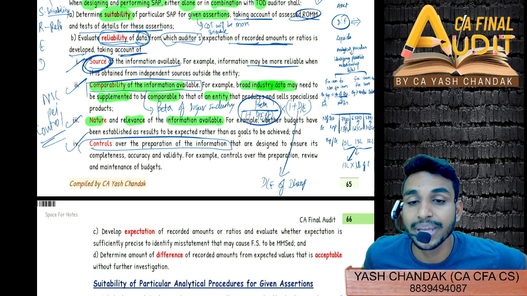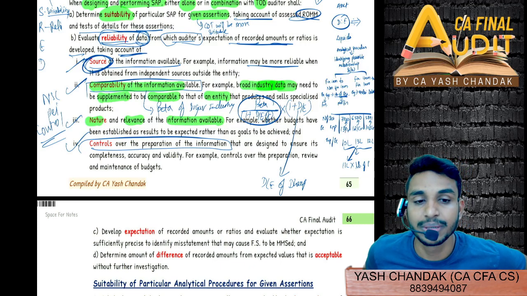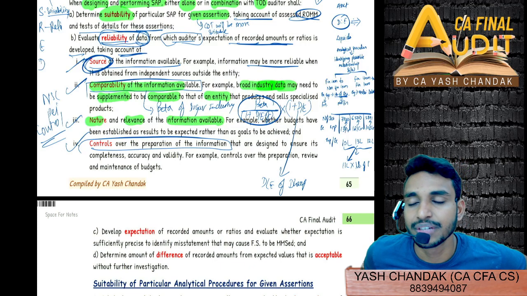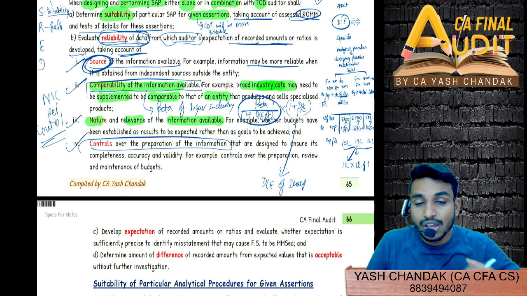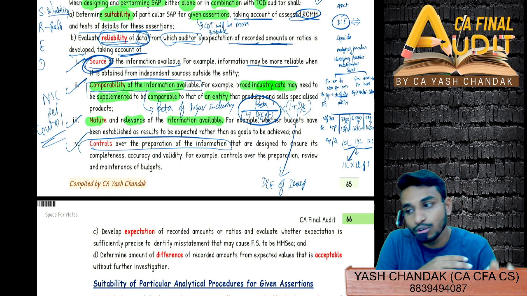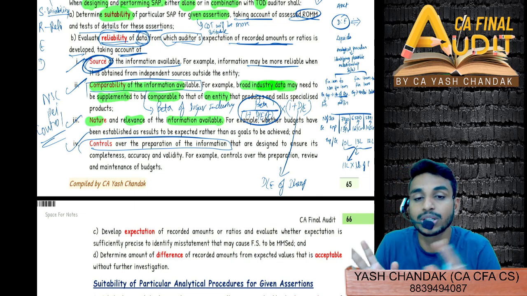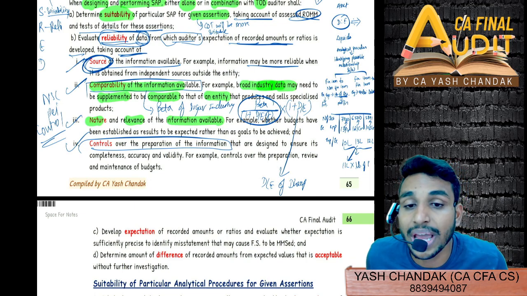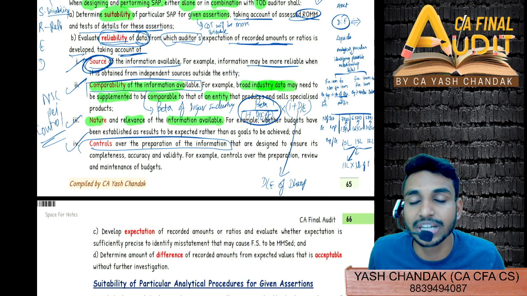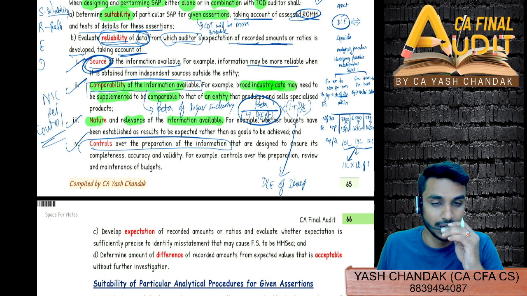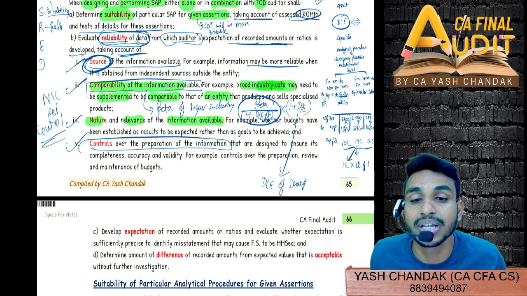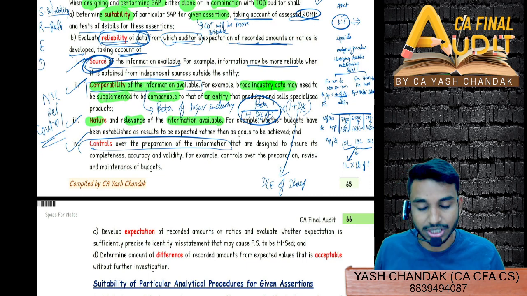And then C for comparability of the information available. I told you comparable information has to be there. That means if you are getting the industry data, then you have to make it tailor-made for the purpose of your entity, so that you can compare. So, comparability of the data. And lastly, control over preparation of the information.